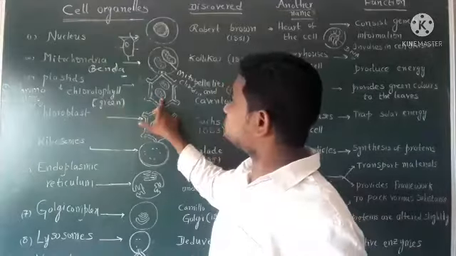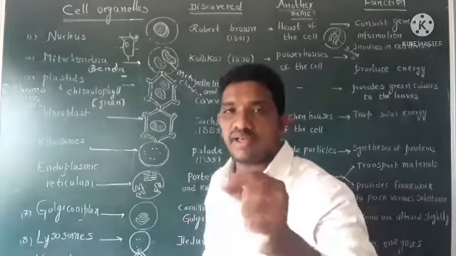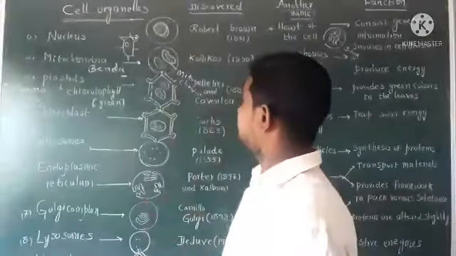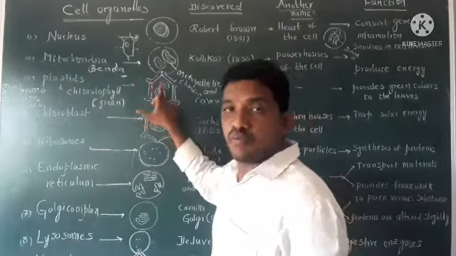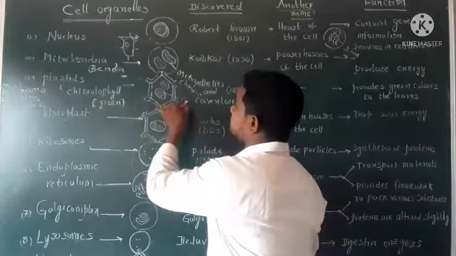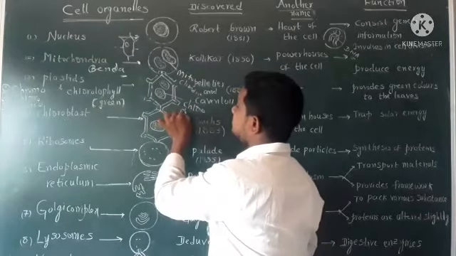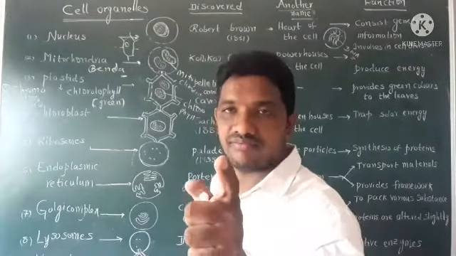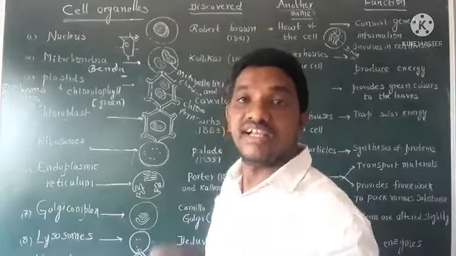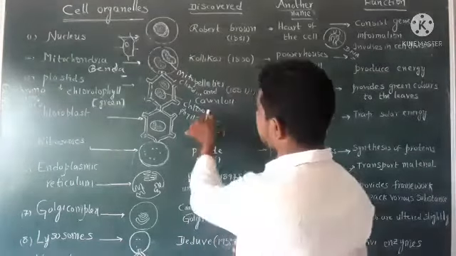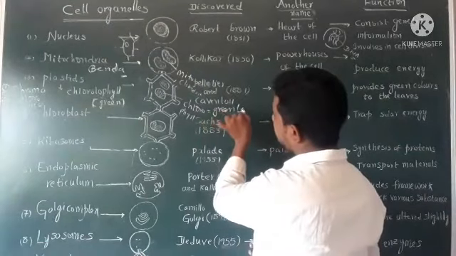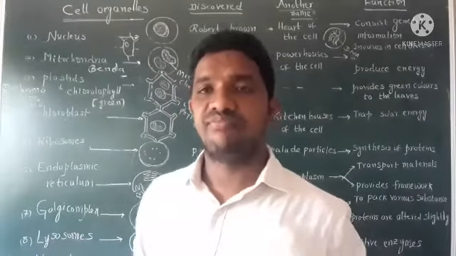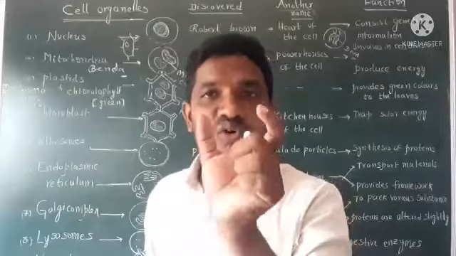So see, once observe this structure. Chloroplasts or chlorophyll are present only in plant cell. See, this is a chloroplast. It contains chlorophyll pigments. These are chlorophylls. Do you know? Chloro means green. Phyll means leaf. Green leaf. That is called chlorophyll.